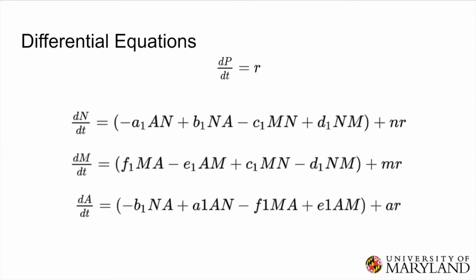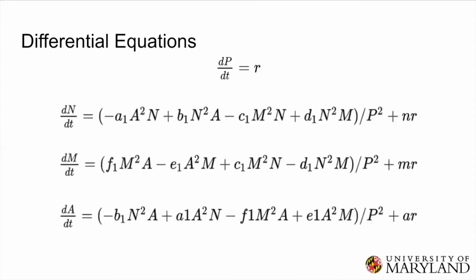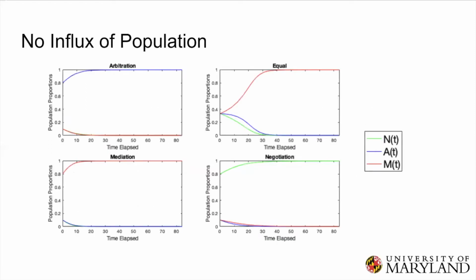How we actually account for population dependency is that we will include terms such as a squared and n squared, and make each one of the variables include their respective populations. So therefore, we are seeing square terms in our model. And next, we move on to the results section.